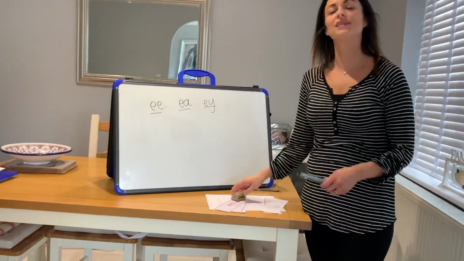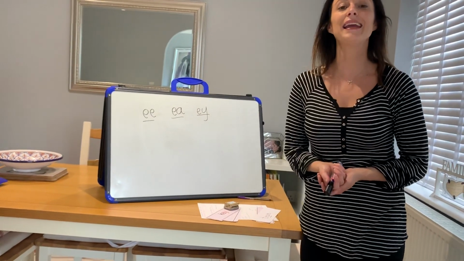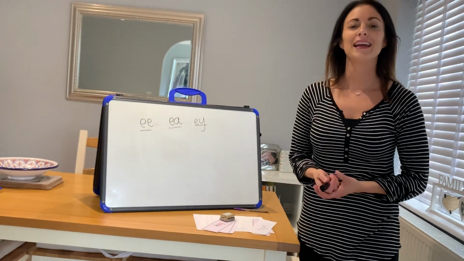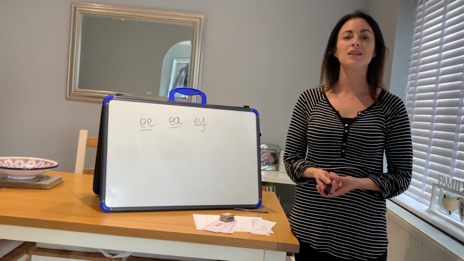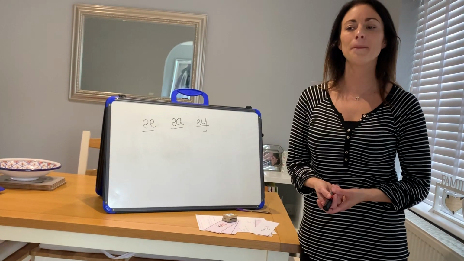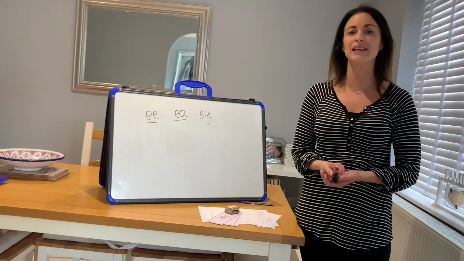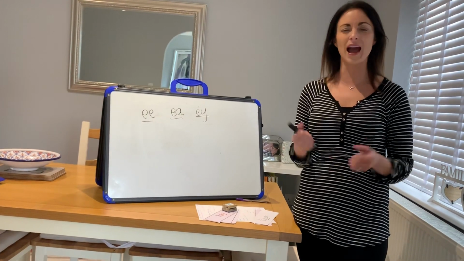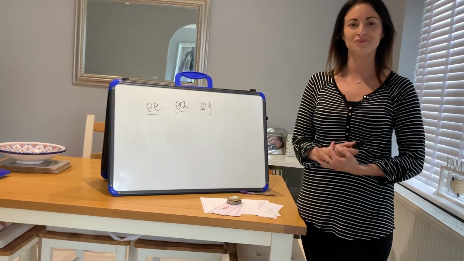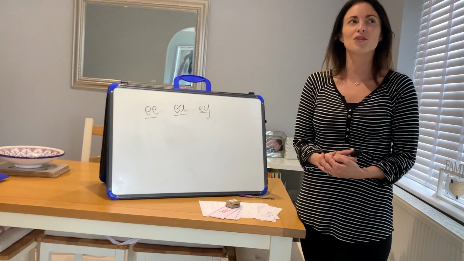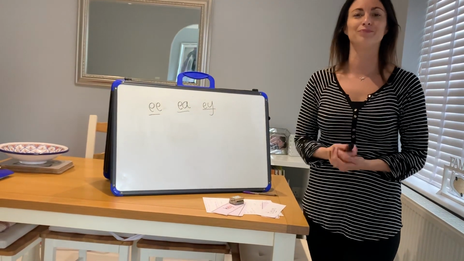Okay, the next word is team. T, E, team. What E sound do we need to use for team? Let's work as a team. We are a great team.